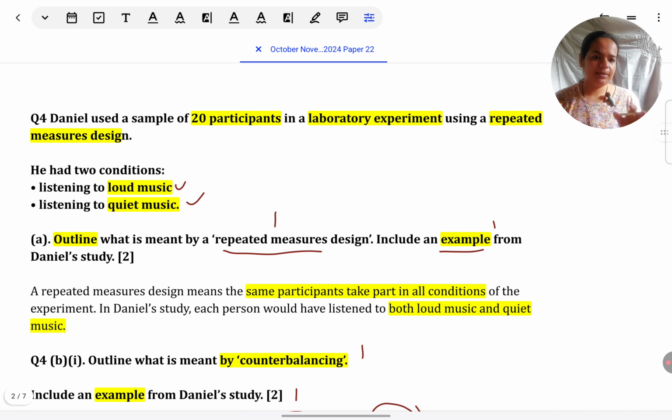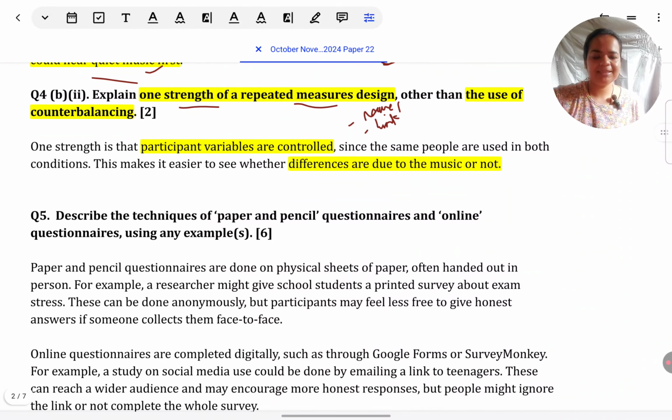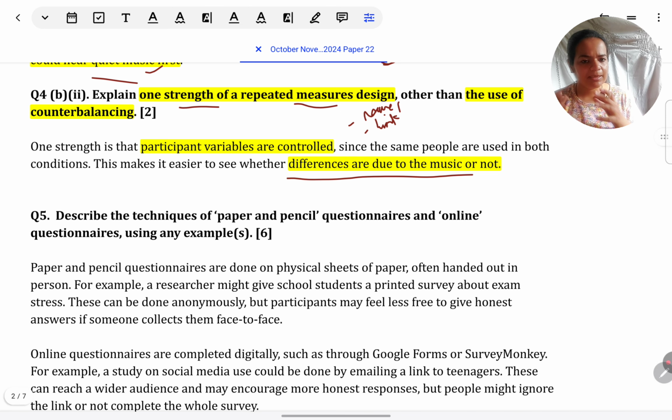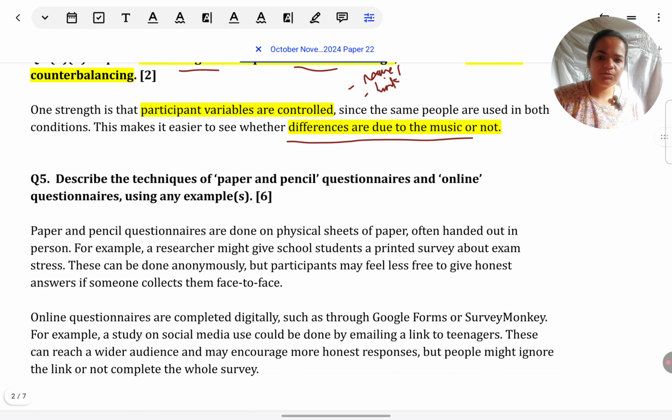But here they haven't given what is the dependent variable. That's why I've not been able to include it in the answer. So I've just kept it simple without giving any example of participant variables. I've just explained that we'll come to know whether the IV is responsible for any changes or not. So this is how we can answer Daniel's question.